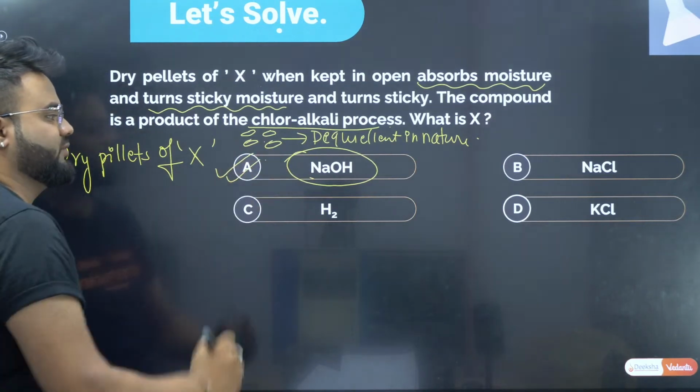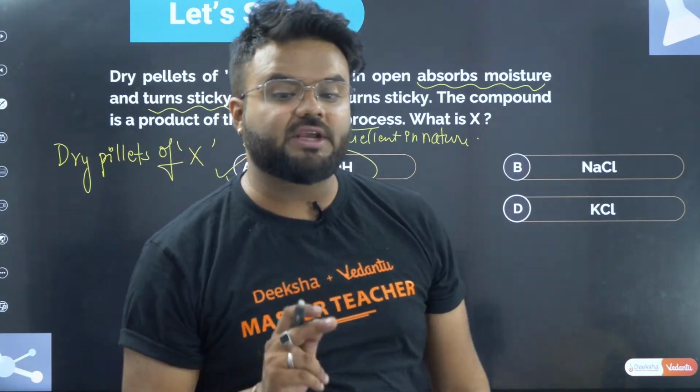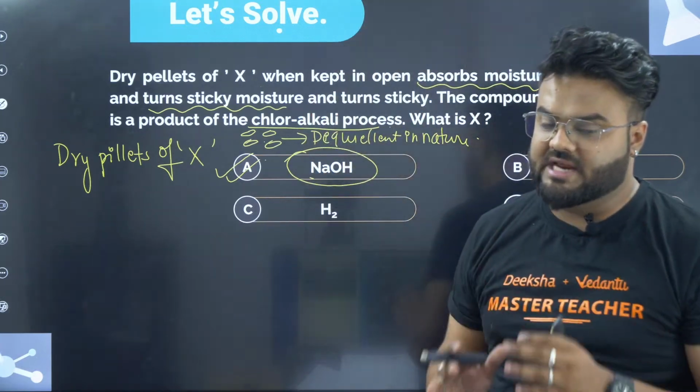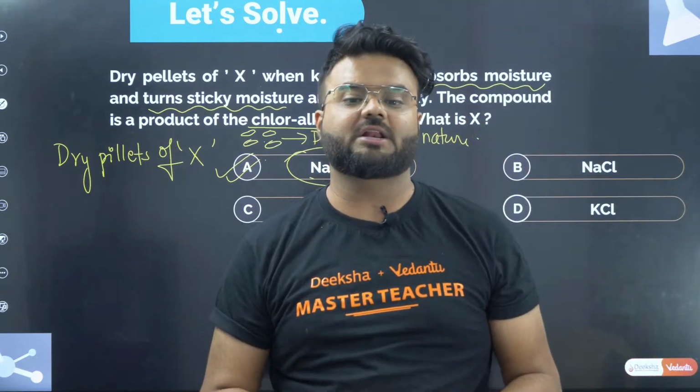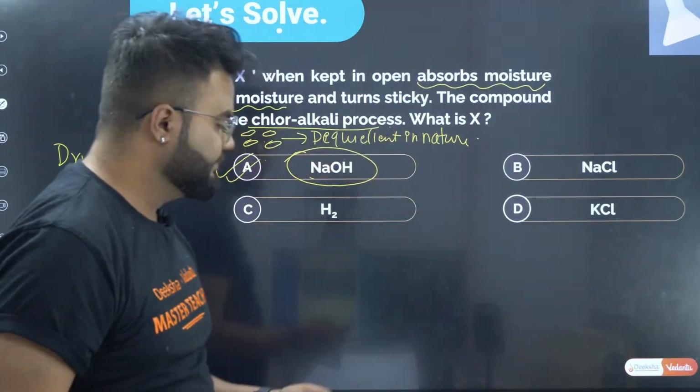Therefore, your correct option will be option A. Clear? Guys, keep counting your numbers. Once the MCQs are done, I'll be asking how many of you scored. Okay, now let us check.